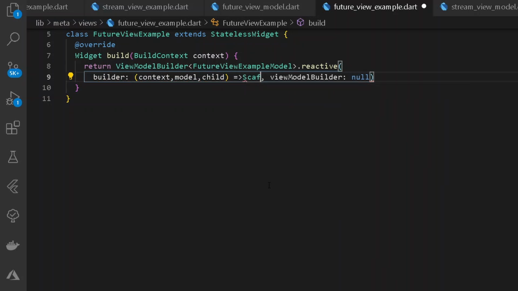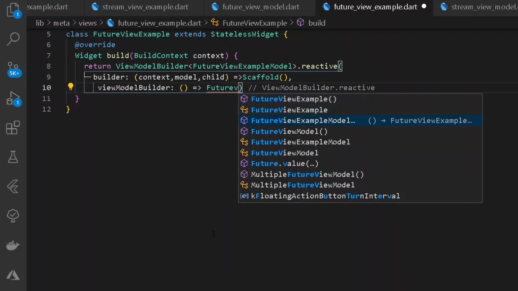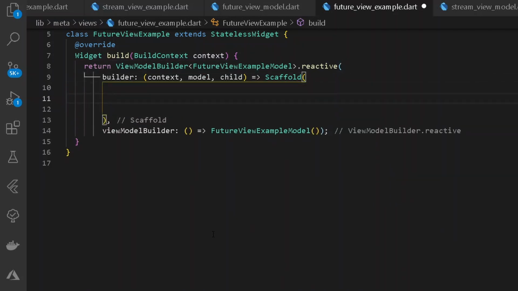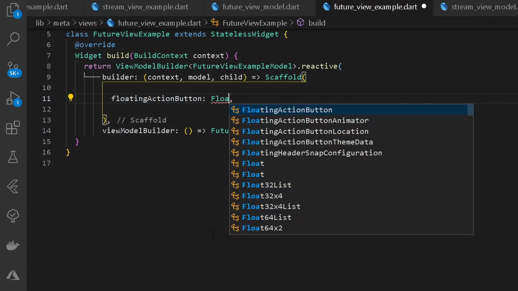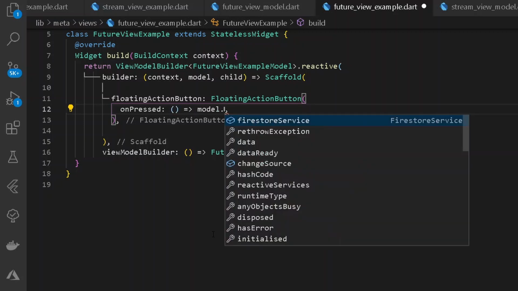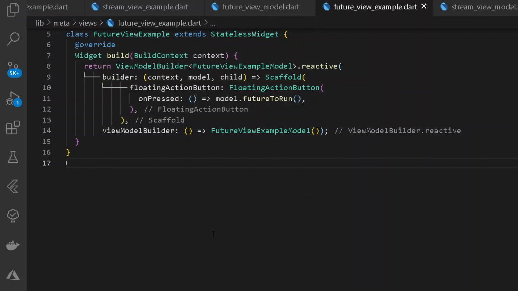Let's throw a scaffold. It shall be simply overing to the following future view example model. And under the scaffold, we shall be having a floating action button. Under the onPressed property, we shall be simply using the model, our entire future. So here we can simply have future to run.